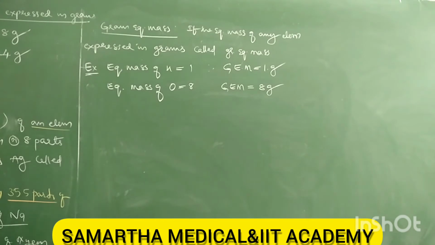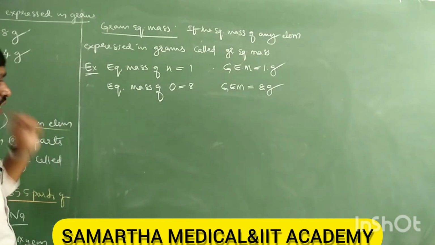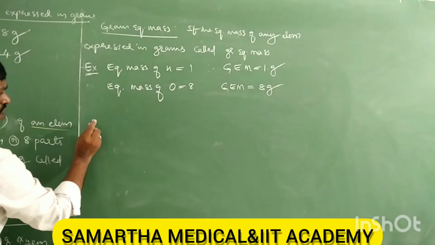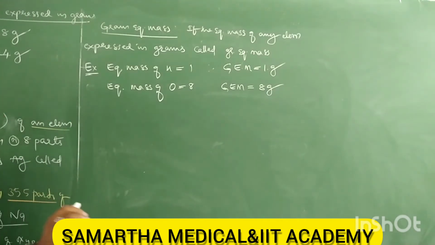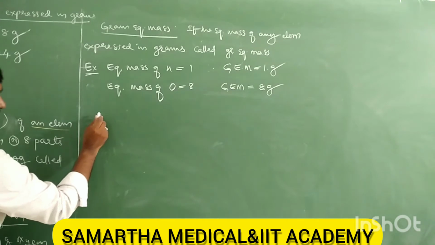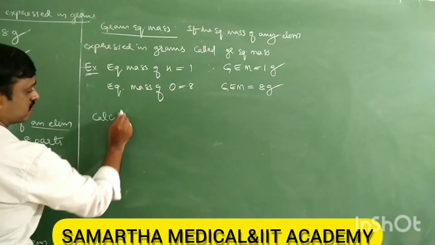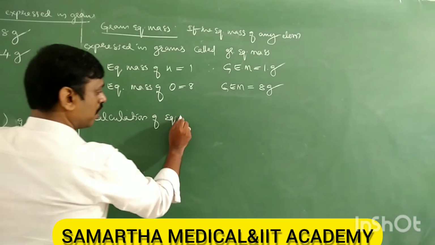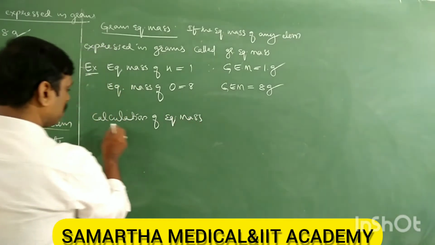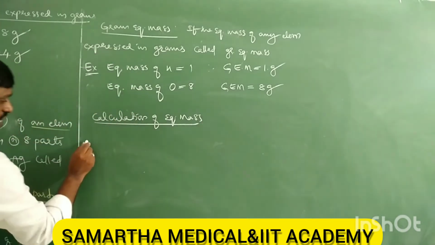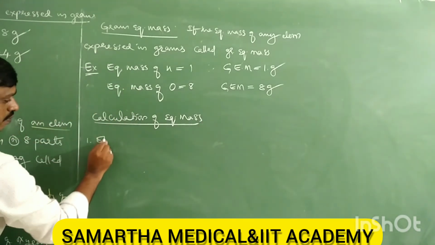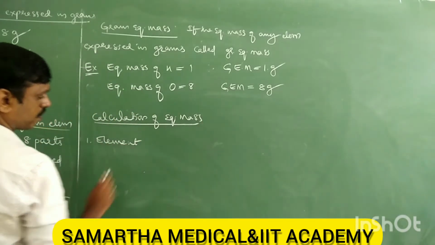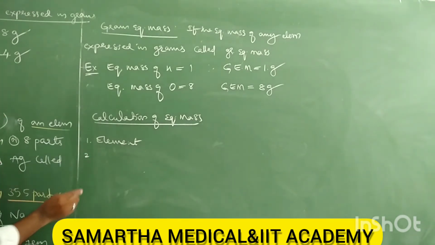Next, let us see the simple formula to calculate the equivalent mass of any element. Let us look at the calculation of equivalent mass. First is element.